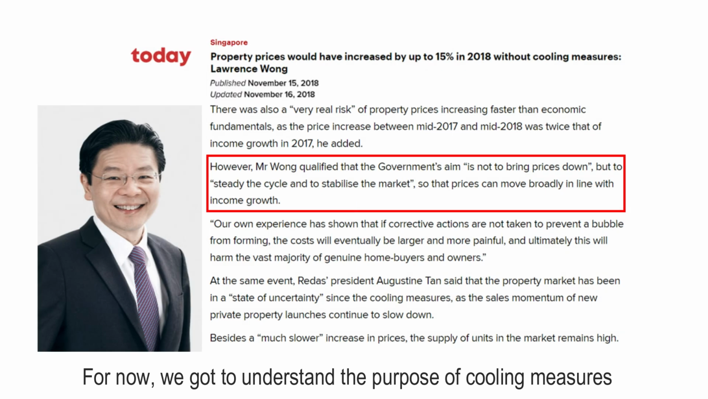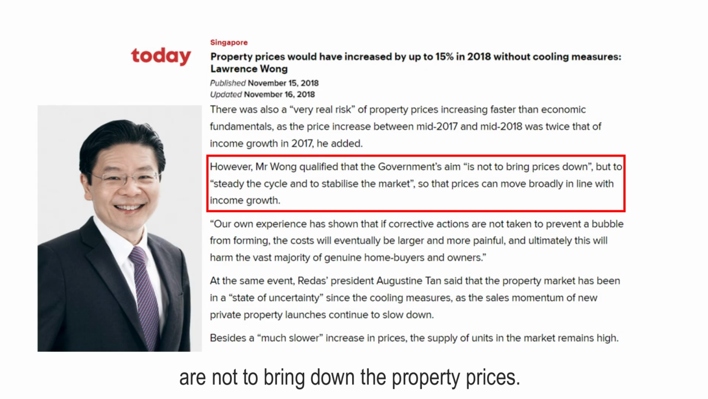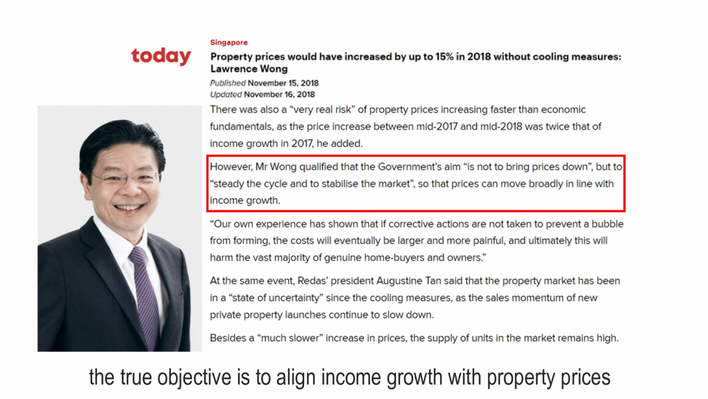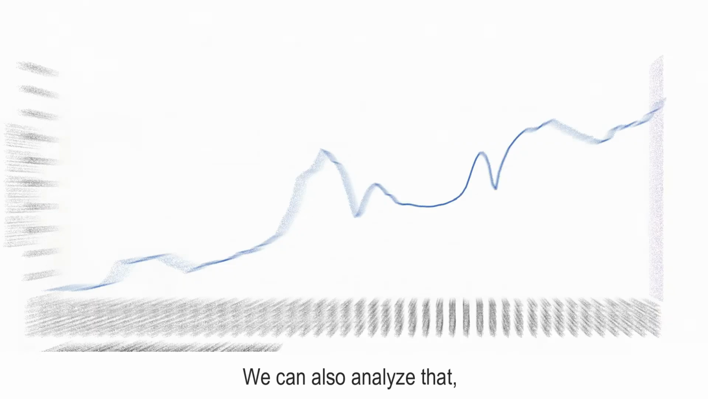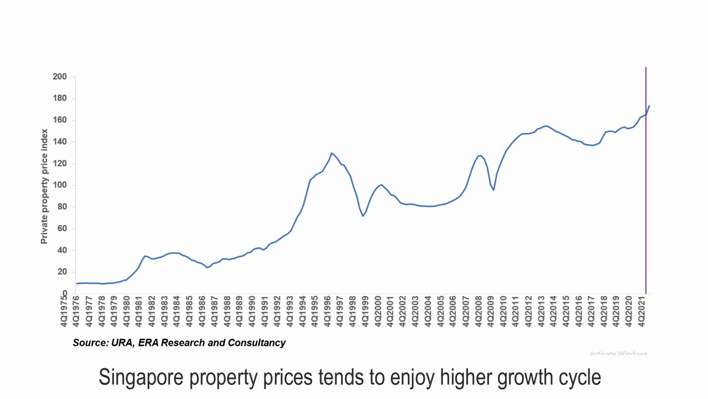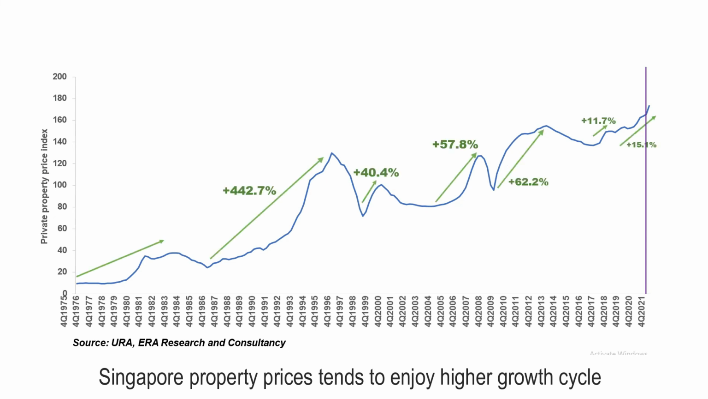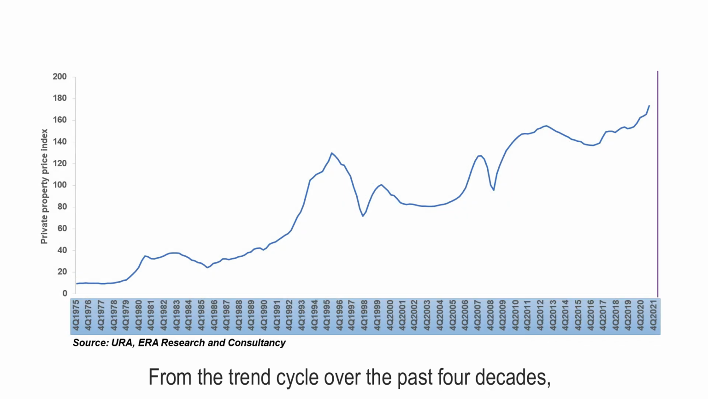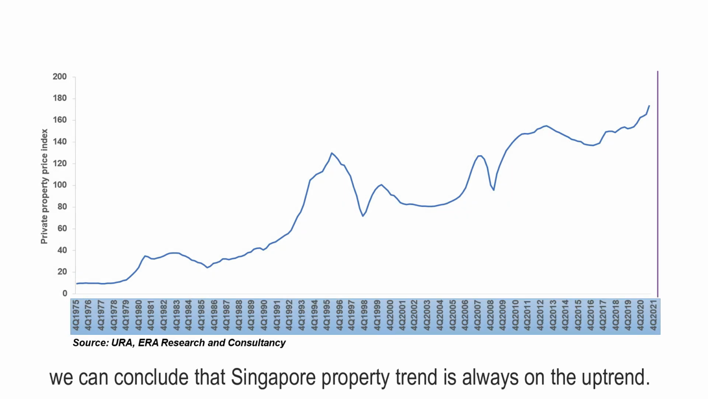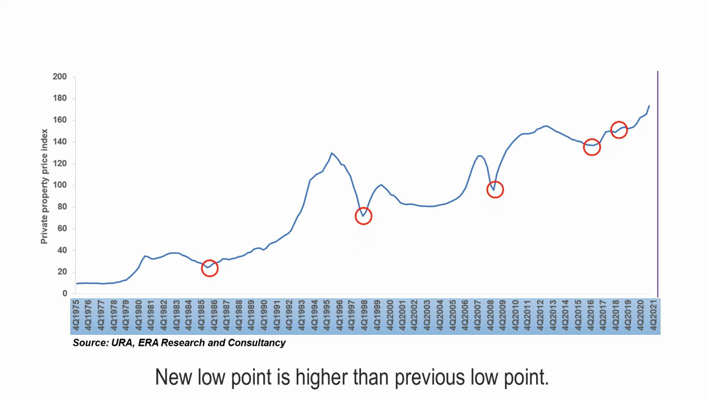For now, we have to understand that the purpose of cooling measures is not to bring down property prices. In fact, the true objective is to align income growth with property prices so as to keep property prices in check and maintain affordability. We can also analyze that Singapore property prices tend to enjoy a higher growth cycle after a dipping cycle. From the trend cycle over the past 4 decades, we can conclude that the Singapore property trend is always on the uptrend. The new low point is higher than the previous low point.